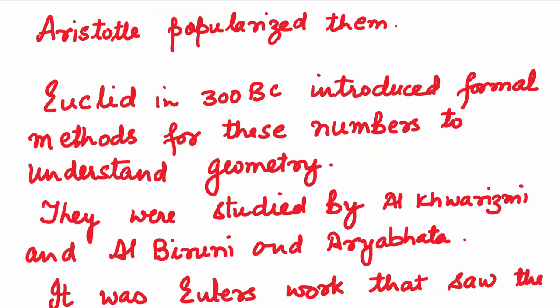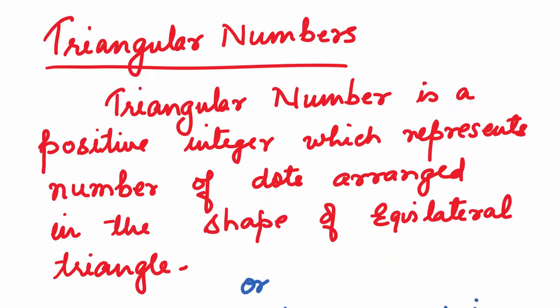It is widely believed that Aristotle popularized these numbers. Euclid in 300 BC introduced formal methods for these numbers to understand geometry. They were studied by Al-Khwarizmi, Al-Biruni and Aryabhatta. It was Euler's work that saw further development. Let's look at the first type of figurate number, the triangular number.